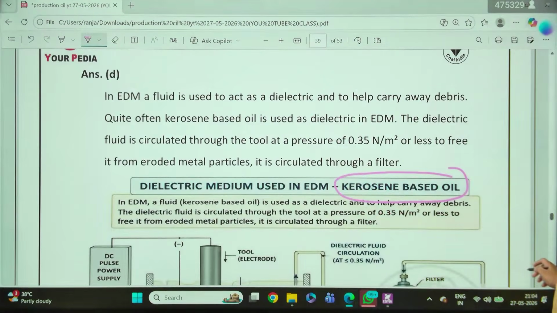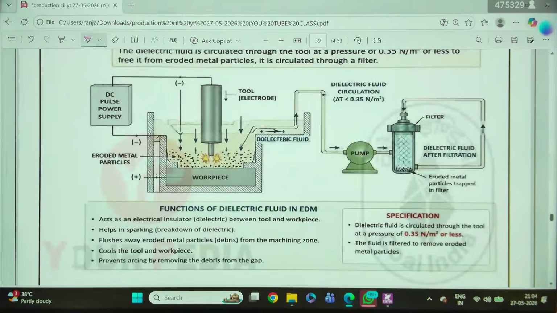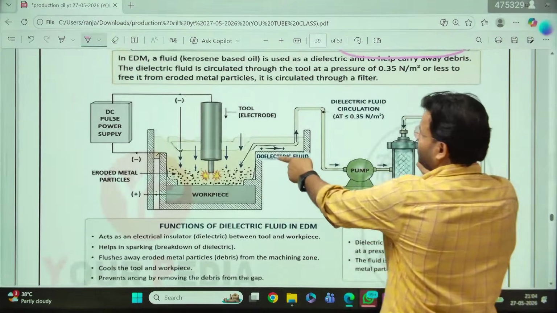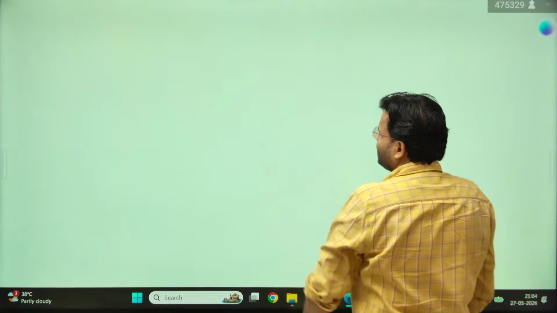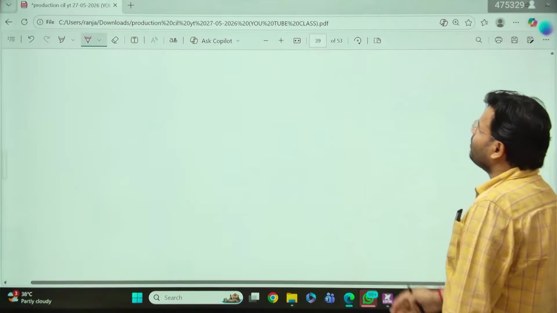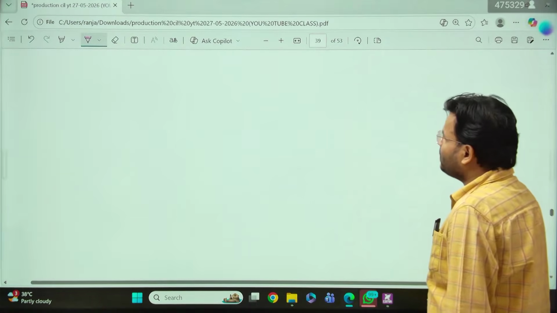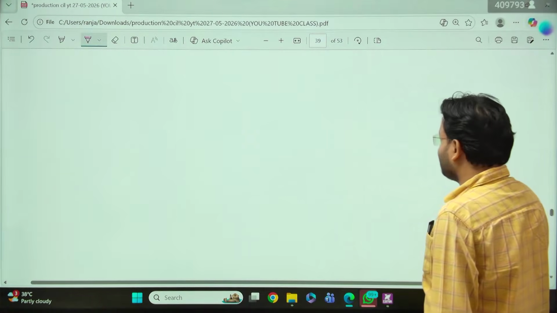How does the EDM work? Simple, you see here, my dear friends, how the EDM works. I will discuss it in great detail in the class, but I am going to just introduce it a little bit here. What is happening here?